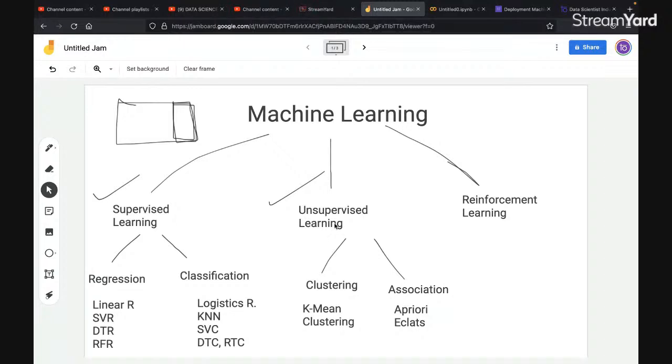So unsupervised learning is totally focused on that. The full form of RTC is random forest classifier, so it should be RFC. Sorry, it should be RFC. Okay, so most companies use unsupervised learning to increase their revenue and to publish their different products among the customers and all that, right?